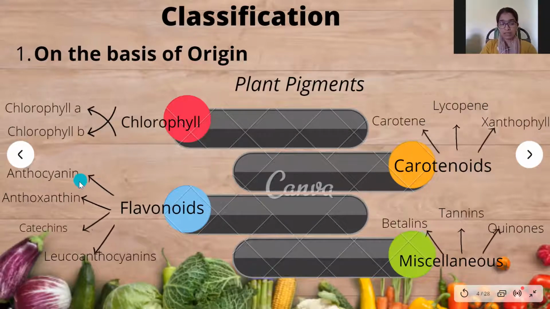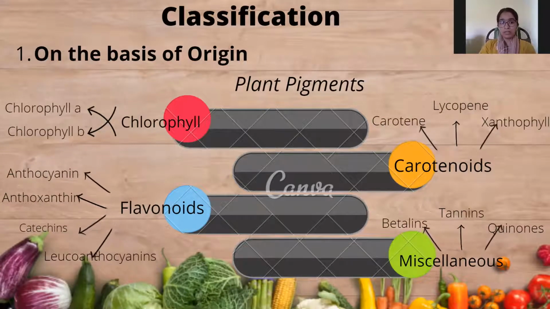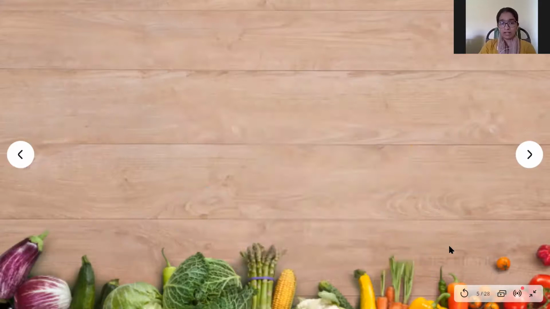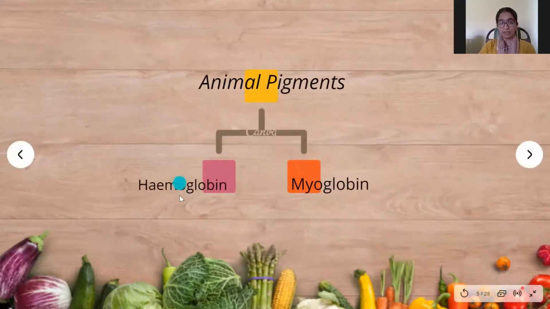Flavonoids have four subcategories, namely anthocyanin, anthoxanthin, catechins, and leucoanthocyanins. Miscellaneous pigments are those pigments which don't come into the above three categories. Miscellaneous pigments mostly contain major pigments like betalains, tannins, and quinones. Coming to animal pigments, in food industry, the major importance is given to hemoglobin and myoglobin animal pigments.